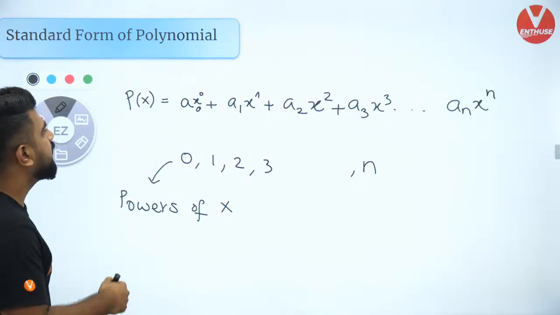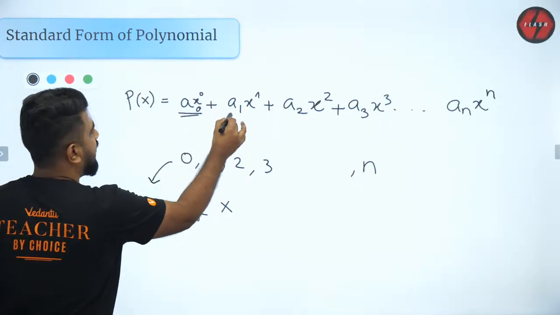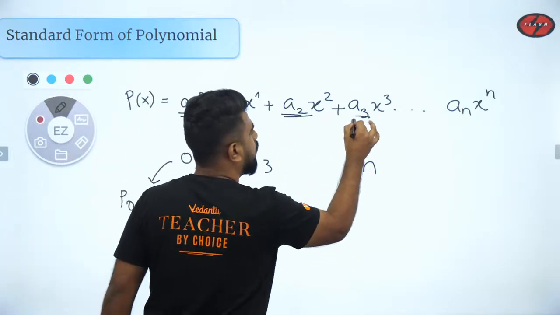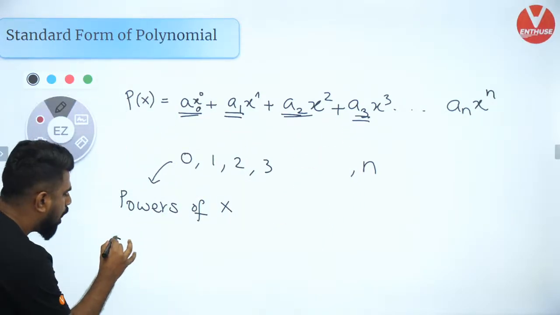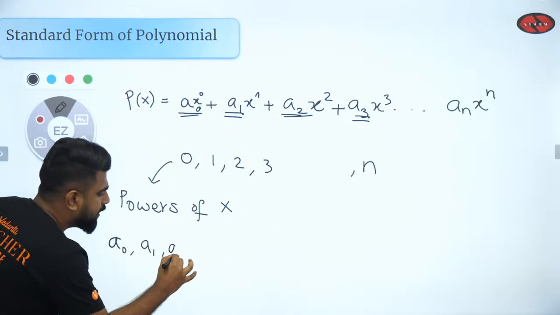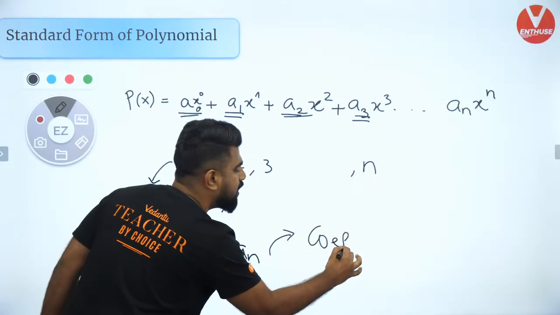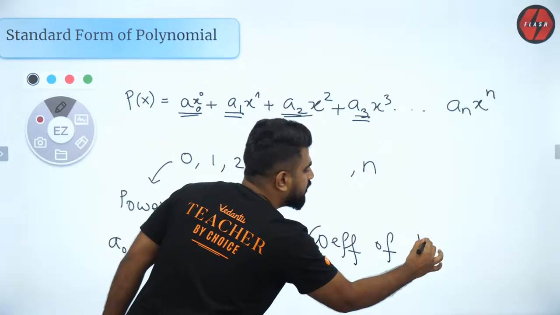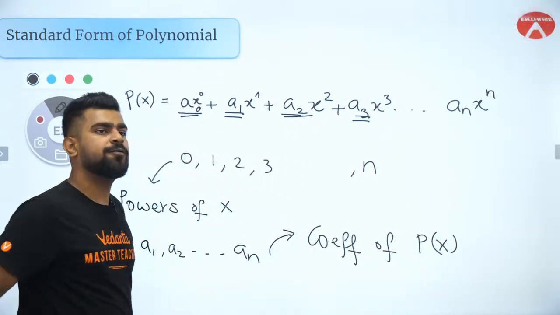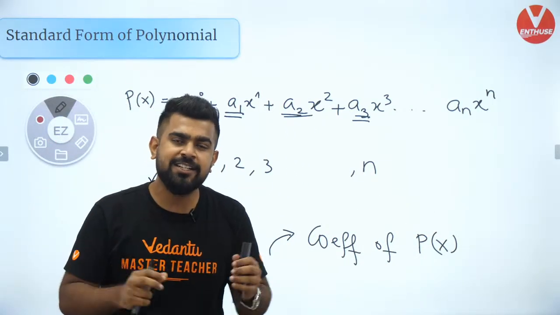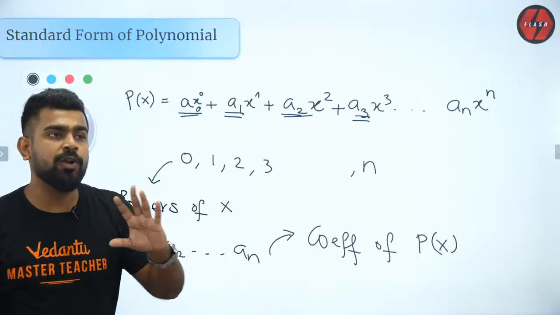And now, if you have, let's say, A0, A1, A2, A3, what are they called? A0, A1, A2, all the way up to An are called the coefficients of the polynomial. Everybody clear with it? Brilliant, guys. You guys are super awesome.